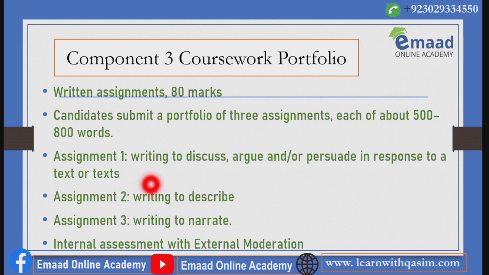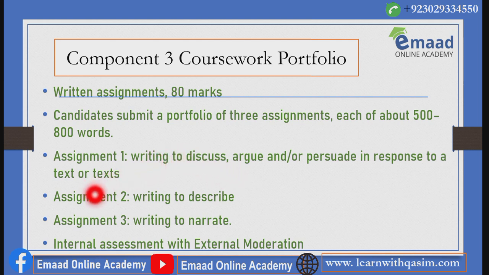You will be given some text and you will have to read that, and then write this assignment. In this assignment, your reading ability will also be assessed against reading assessment objectives, and also your writing. But in the second and third assignments, only your writing ability will be tested against writing assessment objectives. What are those assessment objectives and how will the examiner analyze your answer? If you want to know all this, you must attend our intensive classes for First Language English 0500 for IGCSE Cambridge students.